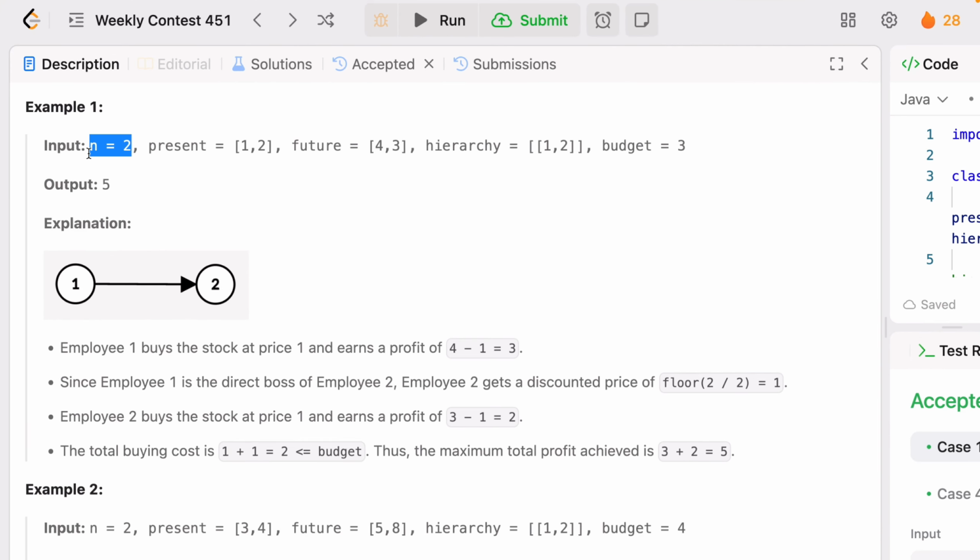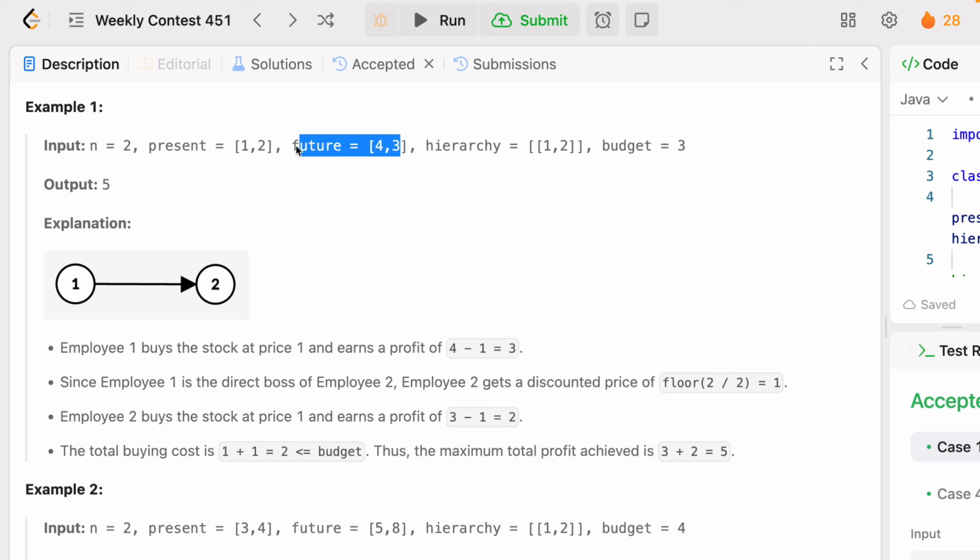How many employees are in the company? Two employees are given, one is the CEO and another is an employee. Let's suppose employee 1 and employee 2. The present prices are 1 and 2, and the future prices are 4 and 3.